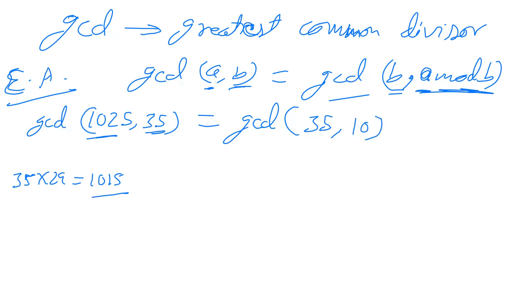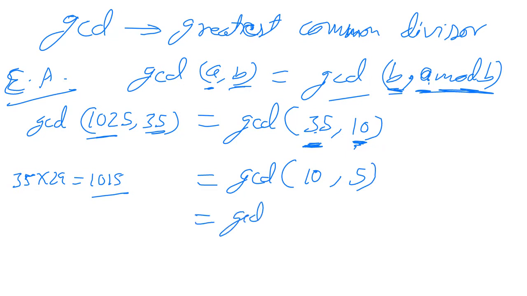Again, GCD will be calculated for these two numbers, considering 35 as A and 10 as B. This will become equal to GCD of 10, and A mod B. Now 35 mod 10 will give remainder 5. 35 divided by 10 will give remainder 5.